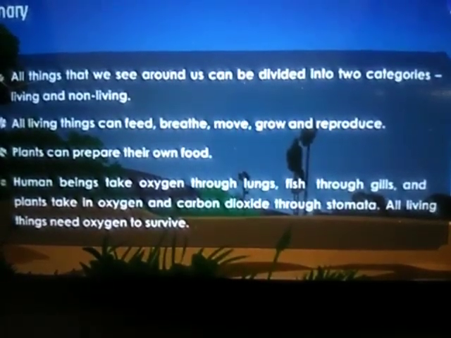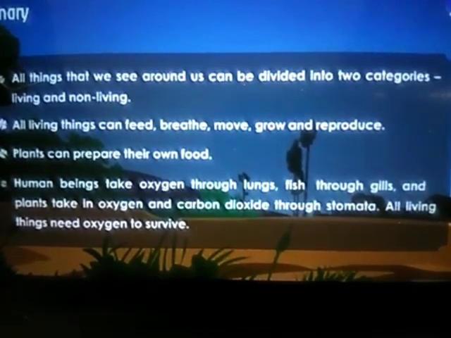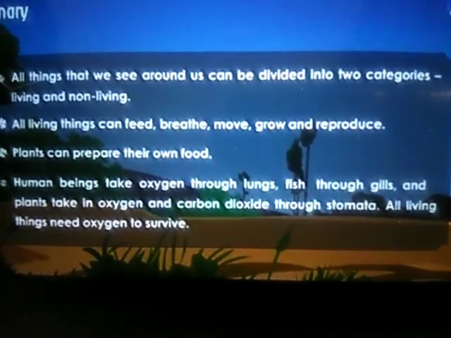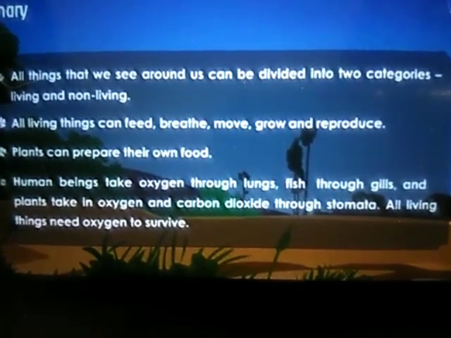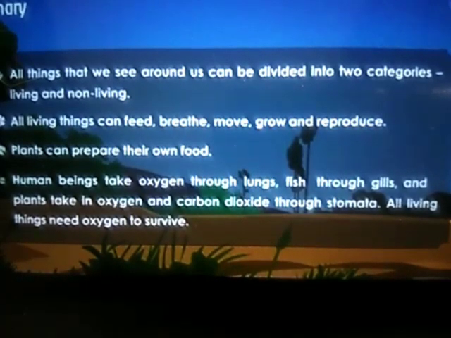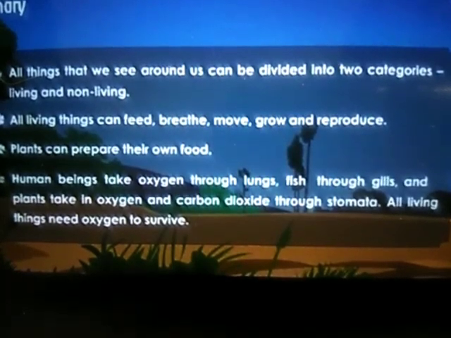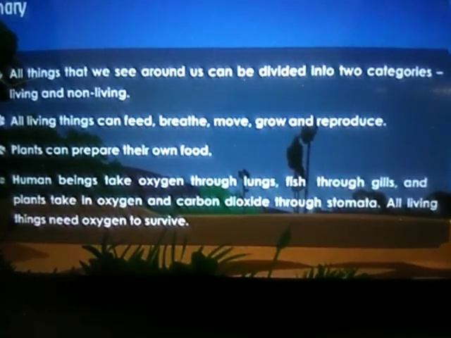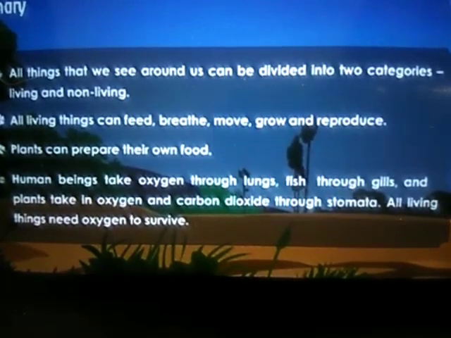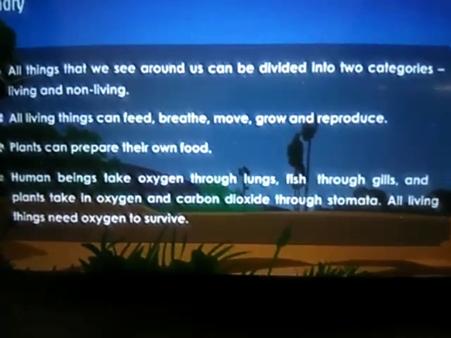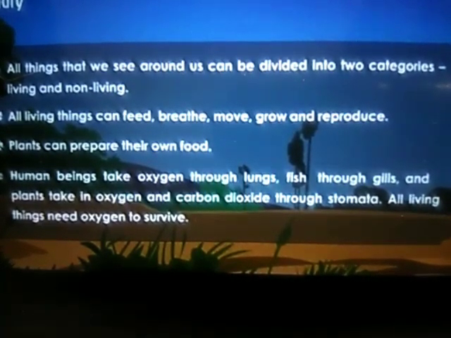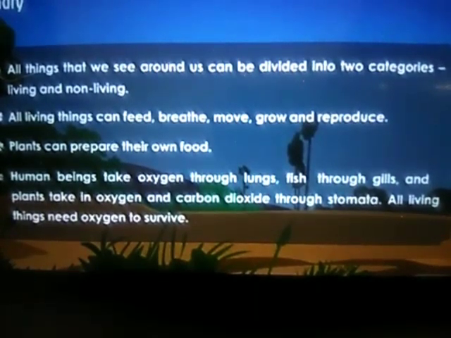So students, today we have learned that all things are divided into two categories, that is living and non-living. All living things can feed, breathe, move, grow and reproduce. And all non-living things do not need food, they cannot breathe, they cannot move, they do not grow, and they cannot reproduce. Plants can prepare their own food.